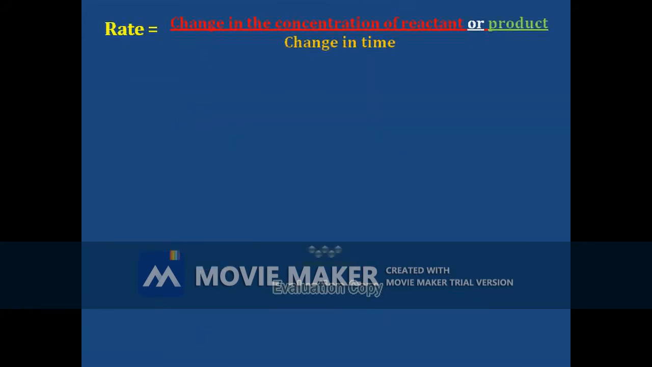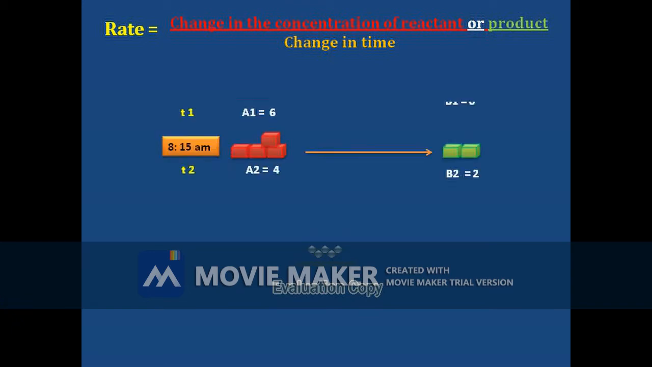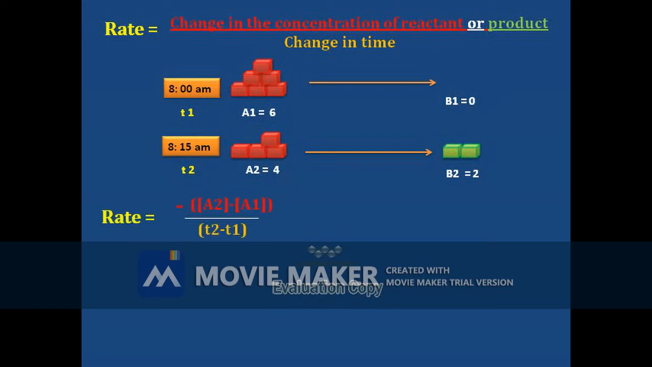The rate is expressed as the change in the concentration of the reactant or product divided by the change in time. As we discussed previously, 8 am is taken as T1 and 8:15 am is taken as T2. At T1, the concentration of the reactant A1 is 6 and the concentration of the product B1 is 0. At T2, the concentration of the reactant A2 is 4 and the concentration of the product B2 is 2. Now the rate is expressed as A2 minus A1 divided by T2 minus T1.